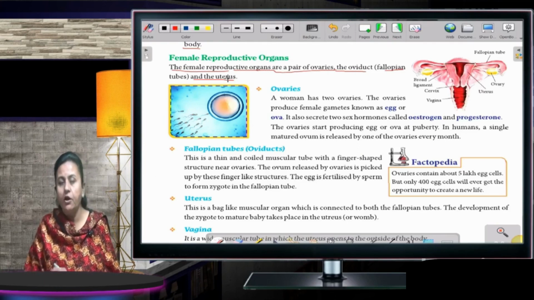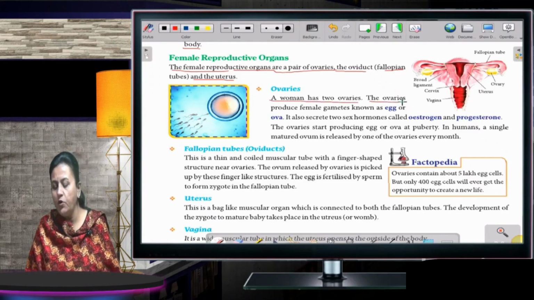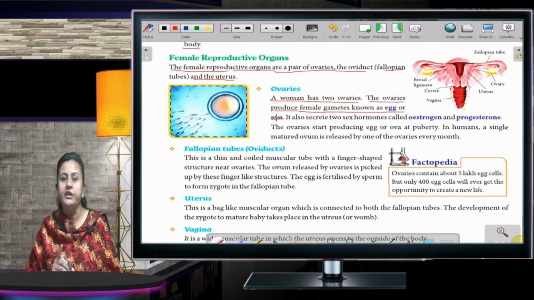Fine, children? Now we'll talk about ovaries. What are ovaries? A woman has two ovaries. The ovaries produce female gametes known as egg or ova. There are two ovaries. And what is their function? Its function is to produce the egg or the ova.